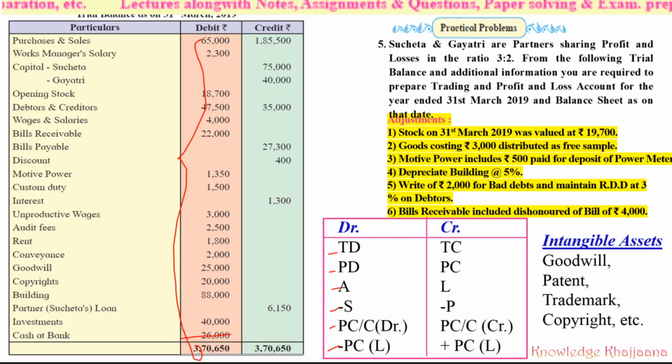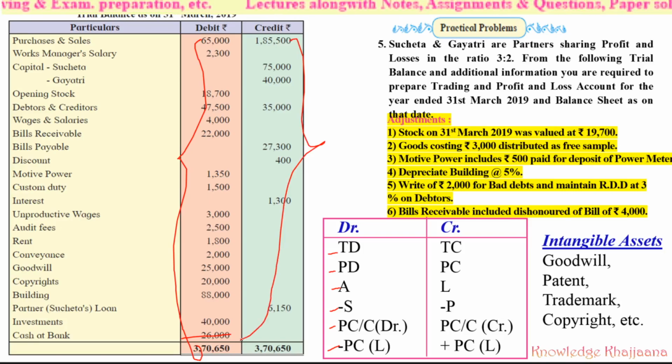For the items which are given in the credit column, they may be either for trading account credit side, profit and loss account credit side, or liability, or maybe purchase return that should be deducted from purchases, or partner's capital or current account credit side, that is a credit opening balance, or they should be added to the partner's capital in the liability side. So don't worry if the items are given like this. Those items in the trial balance are depicted like this. Now one more thing, that is, one intangible asset is given over here.